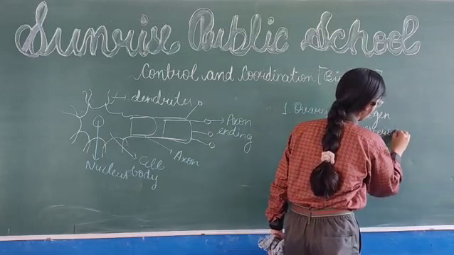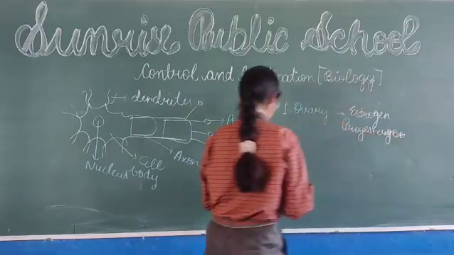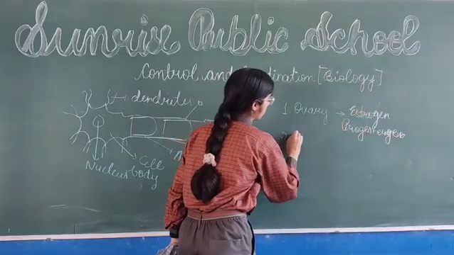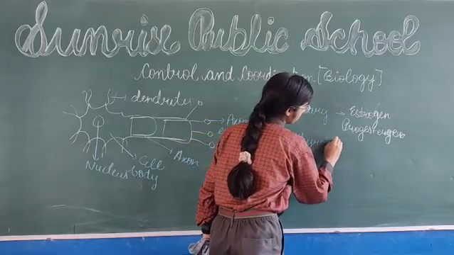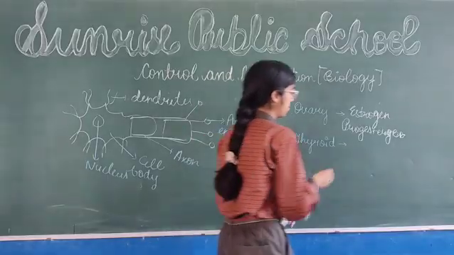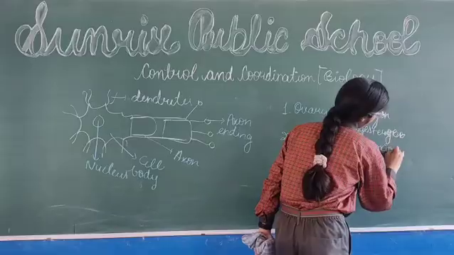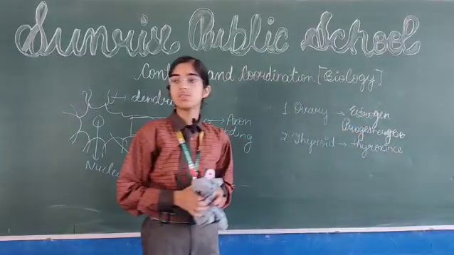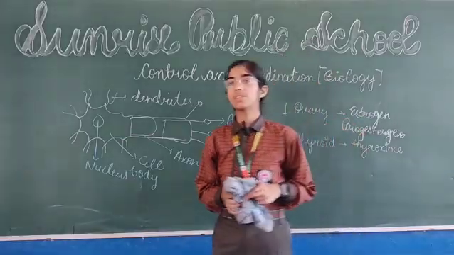Next one is thyroid gland. Thyroid gland secretes thyroxine. Next one is, now the master gland of the body is known as pituitary gland.